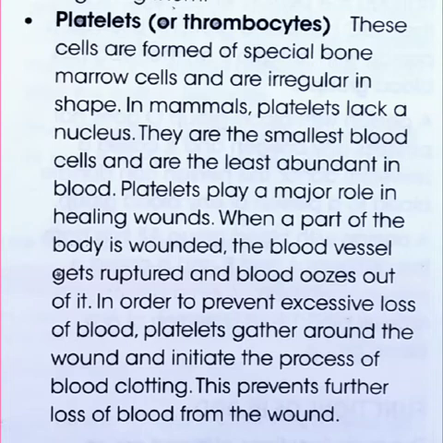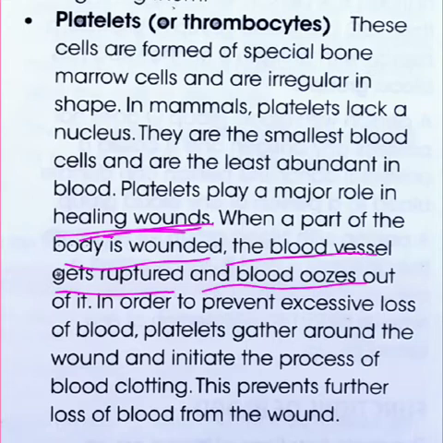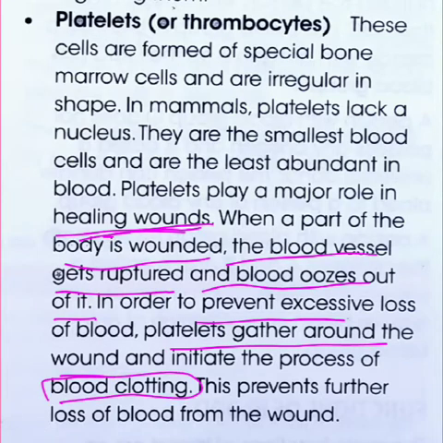Next, what is its major function? Its major role is in healing wounds. When a part of the body is wounded, the blood vessels get ruptured and the blood oozes out of it. So, in order to prevent that excess loss of blood, platelets gather around the wound and initiate the process of blood clotting.